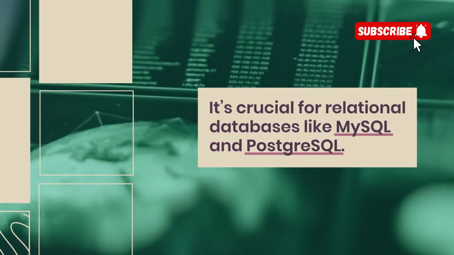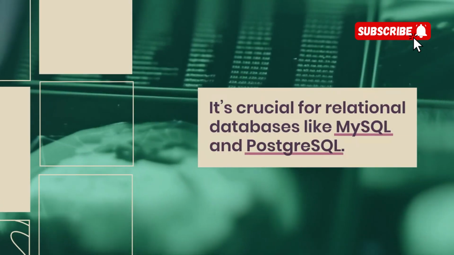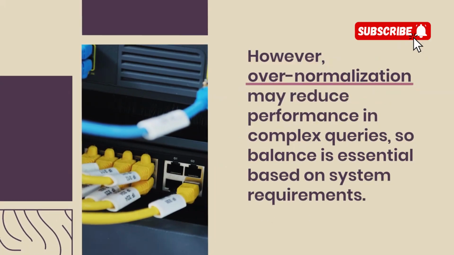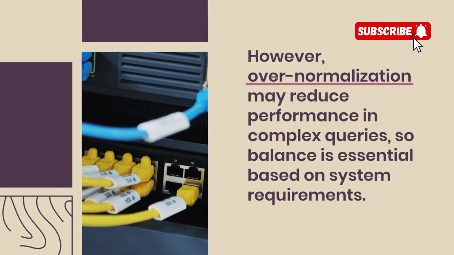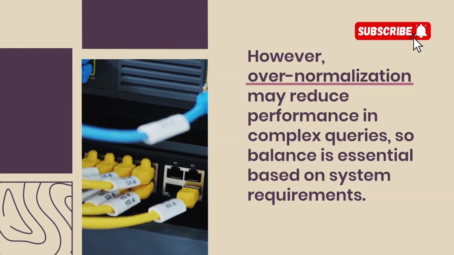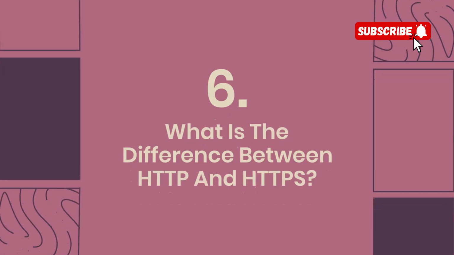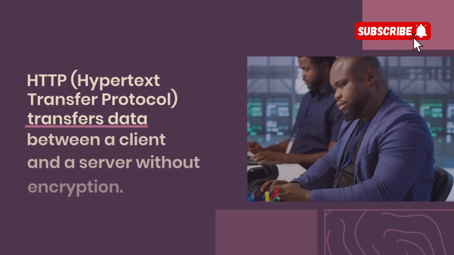It's crucial for relational databases like MySQL and PostgreSQL. However, over-normalization may reduce performance in complex queries, so balance is essential based on system requirements. 6. What is the difference between HTTP and HTTPS?